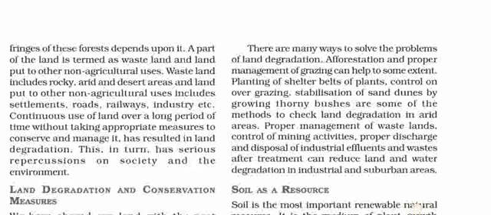Proper management of wastelands, control of mining activities, and proper discharge and disposal of industrial effluents and wastes after treatment can reduce land and water degradation in industrial and suburban areas.